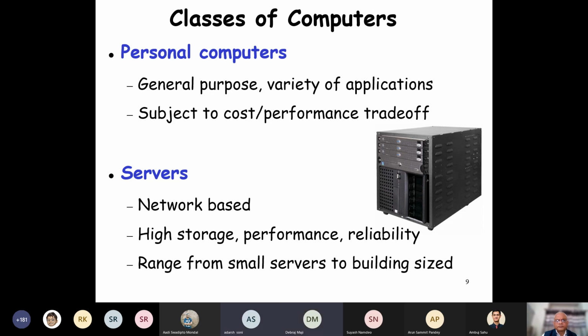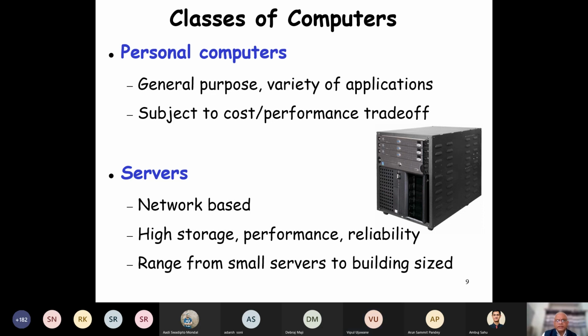No, sir, it also needs to be connected to a network. Like we access from our personal computers, if we access Google, then we are accessing a Google server. Sir, we access a server remotely. Sir, servers are basically for multiple users accessing a single computer. A server is designed to handle requests from different computers. So they need to handle different requests from different users, and one of the things is that personal computers need to have a GUI, a display. Servers don't necessarily need that as well.